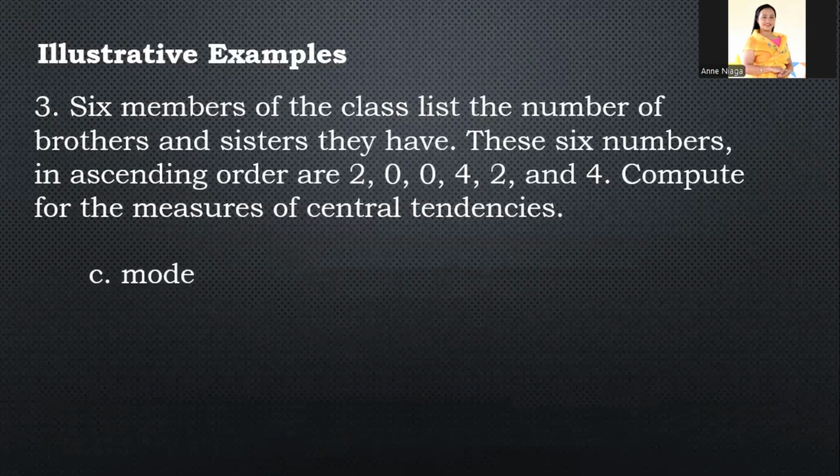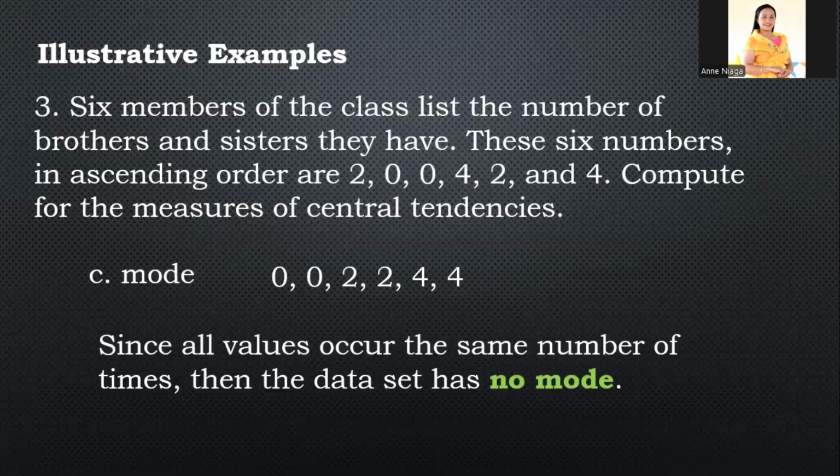Okay, mode. What is the mode here? We use the arrangement that we use in the median: 0, 0, 2, 2, 4, 4. We can see that each value occurs twice. The 0 occurs twice, the 2 occurs twice, the 4 occurs twice. So since all values occur the same number of times, the data set has no mode.